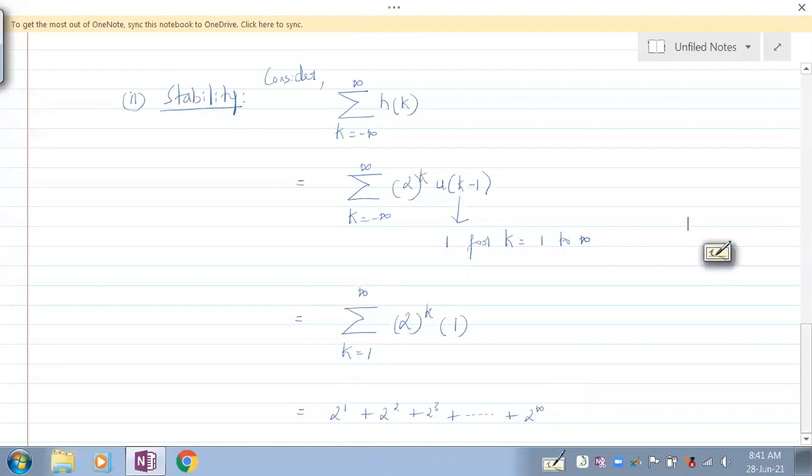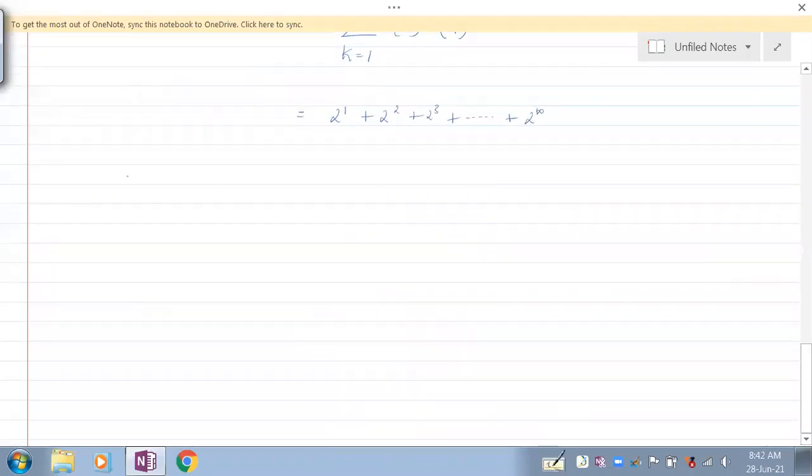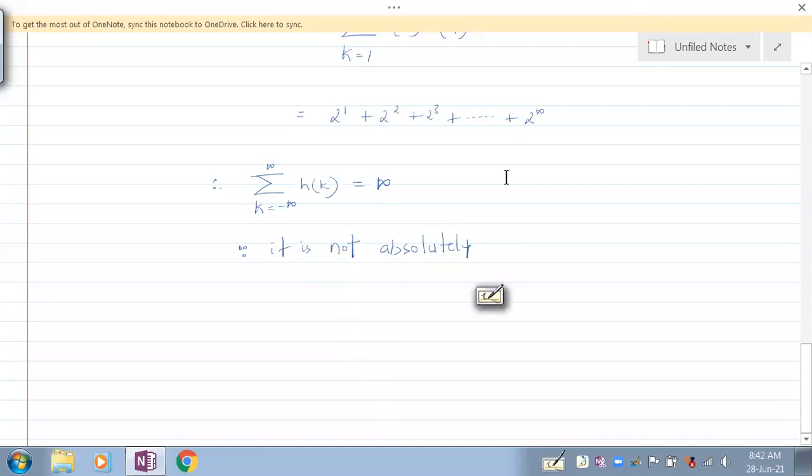Therefore the summation of h of k from minus infinity to plus infinity is infinity, so it is not absolutely summable, meaning its summation is infinite.